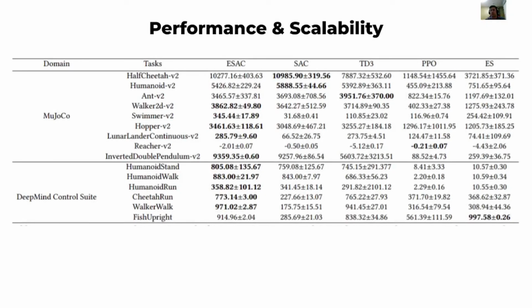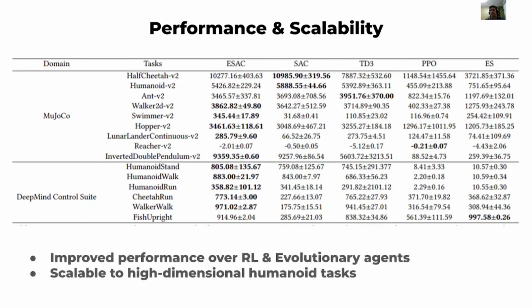Our evolution-based framework is competitive to modern-day RL methods. We compare ESAC to various RL and evolutionary baselines on a range of challenging robot locomotion tasks. The method combines the strengths of both evolutionary and gradient-based reinforcement learning methods to provide improved performance on various domains. Additionally, the method extends towards high-dimensional tasks such as humanoid.